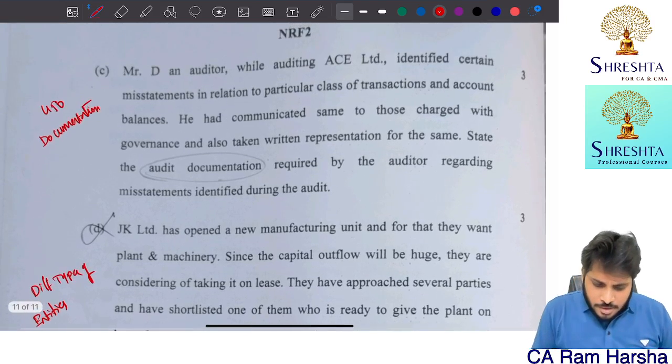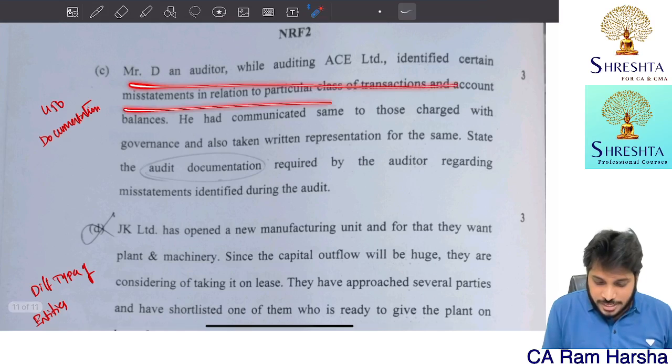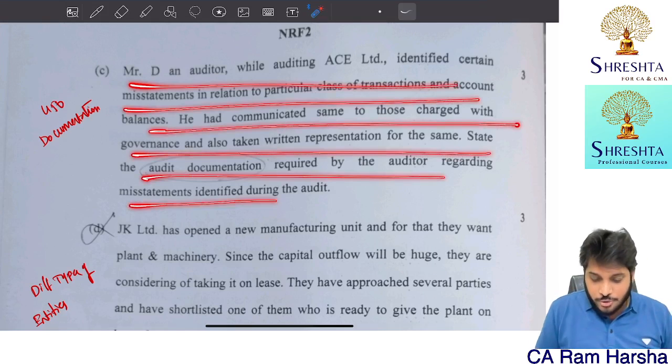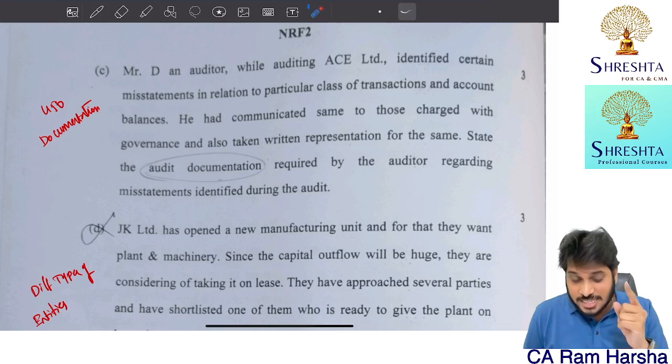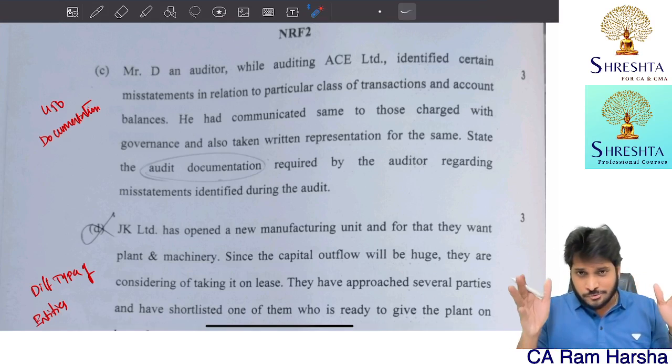Next. This is regarding 450. If you observe my part 4 marathon, in that I specifically told that a 450 documentation question might come. You can open and check my audit marathon 4 parts further. In that 4th part, I have covered this 450.